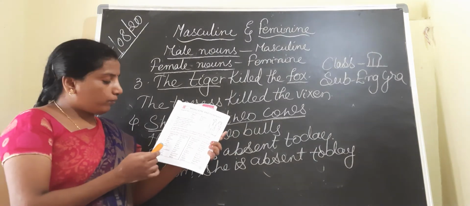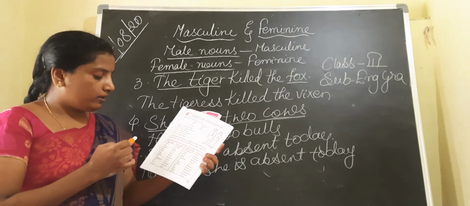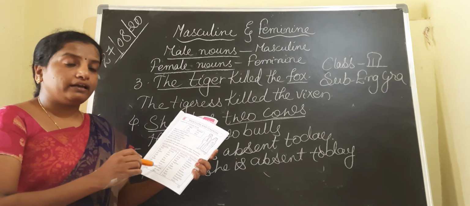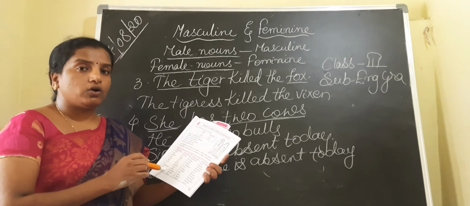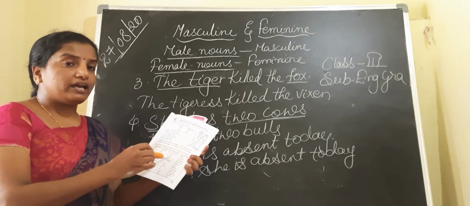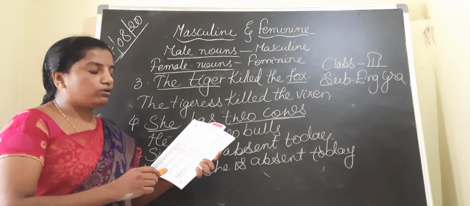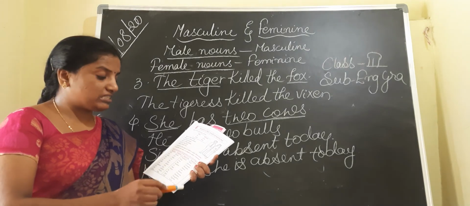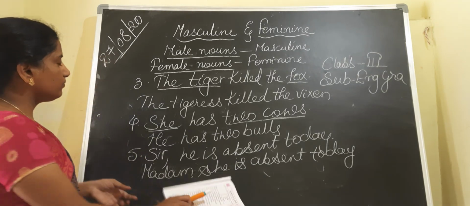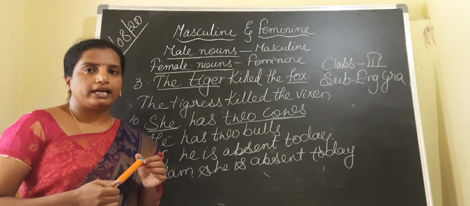Actor, actress, boy, girl, brother, sister, bull, cow, cock, hen, dog, bitch, father, mother, fox, vixen, gentleman, lady, god, goddess, hero, heroine, horse, mare, husband, wife, king, queen, lion, lioness, man, woman, nephew, niece, ox, cow, papa, mama, prince, princess, sir, madam, son, daughter, tiger, tigress.